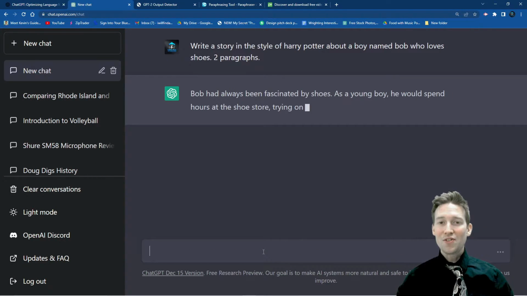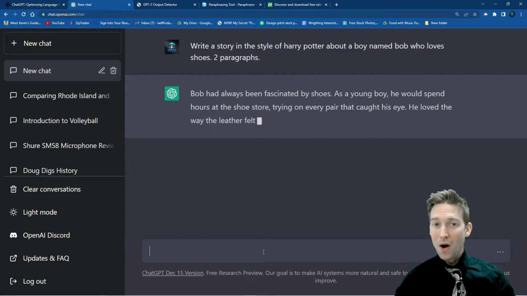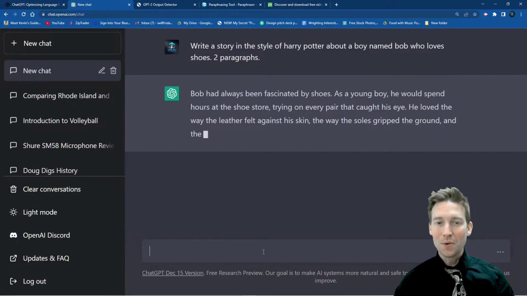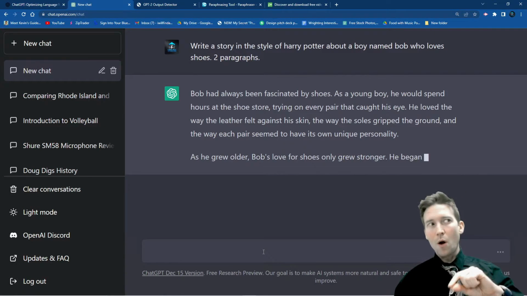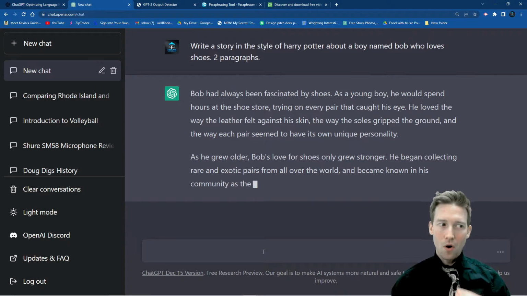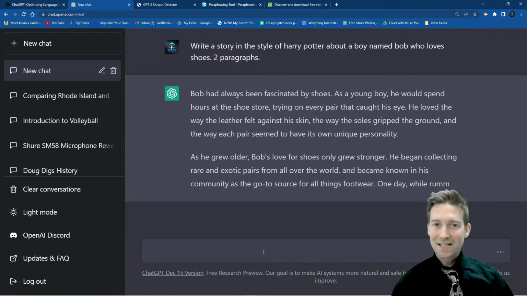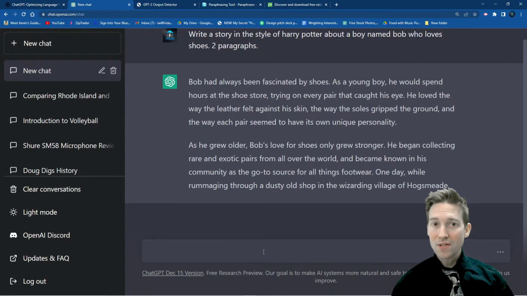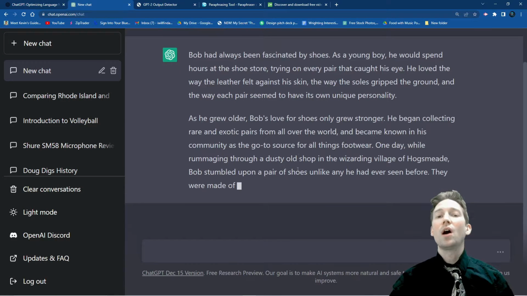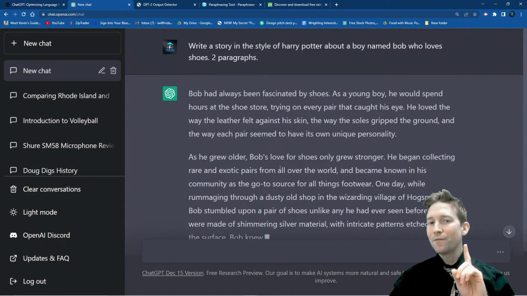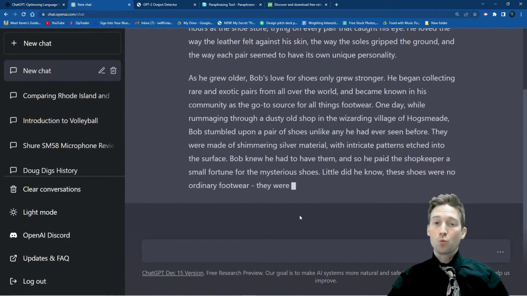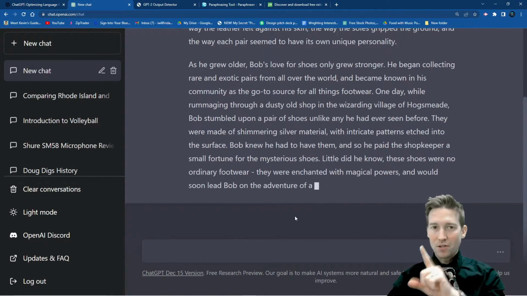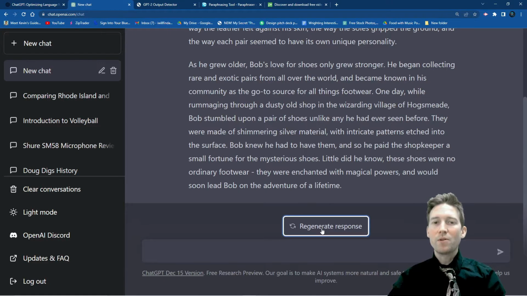It's going to write in the style that you ask it to of whatever nature you're asking it to do. Now, if you get this and you're like, I don't like this story, I want a new one, or you're like, well, every student can't do this because they're all going to look the same. That's not true. Every single time that you place this in here, it's going to come up with a different response. If you want to, of course, rewrite this, you can then go to the rewrite or redo button that's about to show up right here. Here it is, regenerate response.